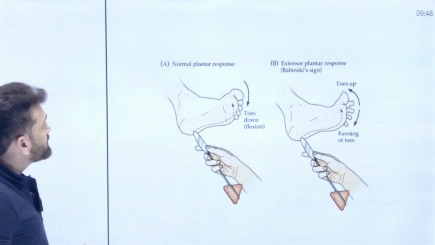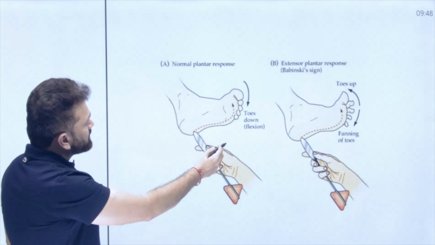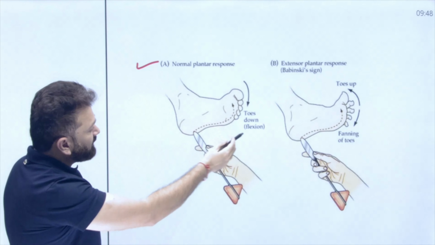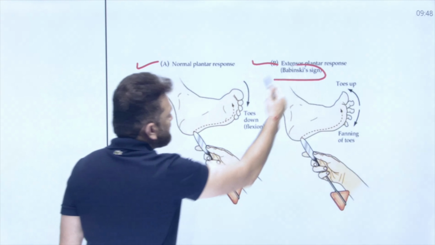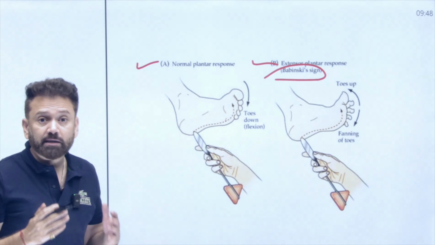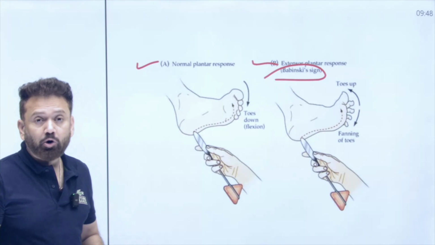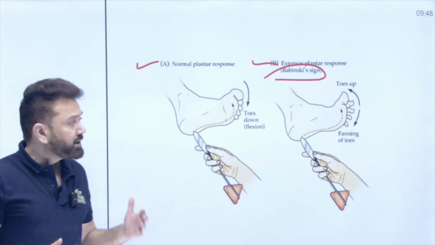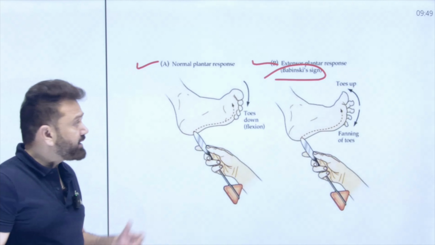So you can see here, this is Babinski sign. Normally toes down, it is the normal plantar response. And toes up, fanning of toes, is called extensor plantar response, called Babinski sign. Babinski sign is usually positive in upper motor neuron lesion and if someone is less than 1 year, because myelination is not full. So it can be positive even in a child who is less than 1 year. So in an infant less than 1 year, it will be positive.